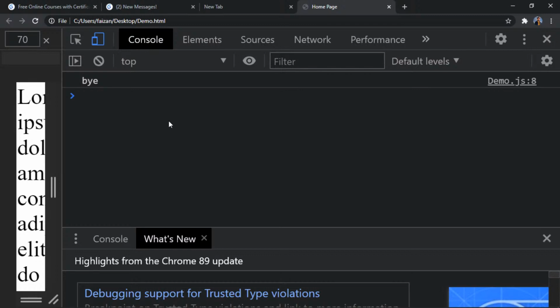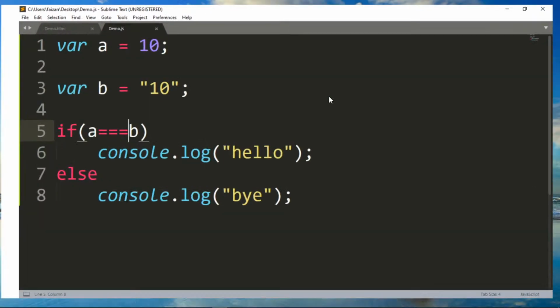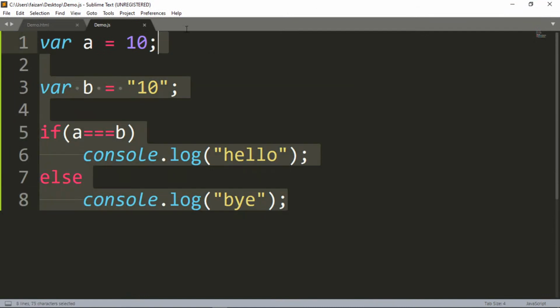So this is how you stop. Okay, great. So this is how you stop type coercion. Okay. So let me just try to cover this as well. The unary operator. In terms of what? In terms of directly, we'll code it out.